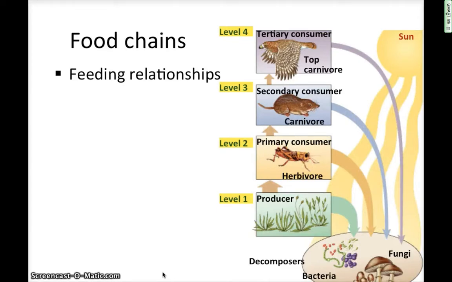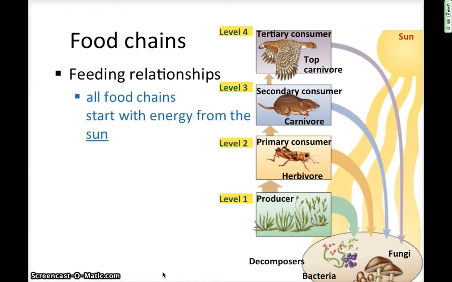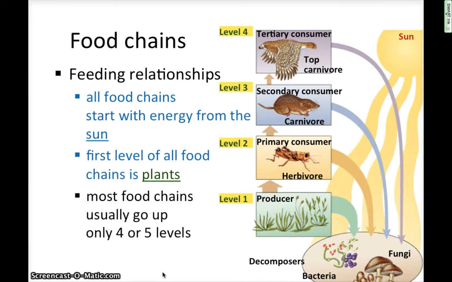Food chains show feeding relationships, and we can see another one here. Basically, remembering that they all start with the sun, and then it goes to plants. And then after that, it goes up several levels depending on who's in that ecosystem, from primary consumer herbivore, secondary, tertiary, and even quaternary if necessary. Noticing here in this image that all of these organisms also have an arrow pointing down.